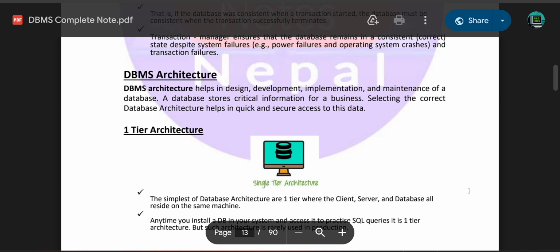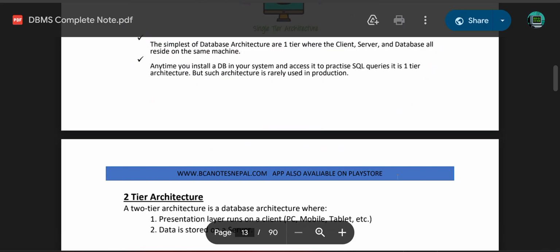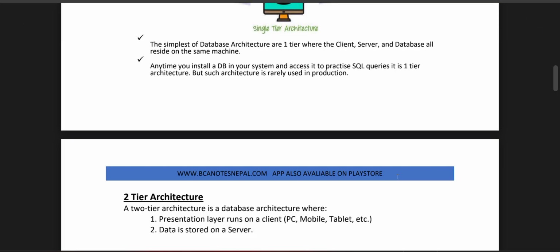DBMS architecture helps in the design, development, implementation and maintenance of the database. The database stores the critical information for the business. Selecting the correct database architecture helps in quick and secure access of the data. Tier 1 architecture. The simplest database architecture is tier 1, where the client, server and the database all reside on the same machine. Anytime you install a DB on your system and access it to practice SQL queries, it is a tier 1 architecture, but this architecture is rarely used in production.